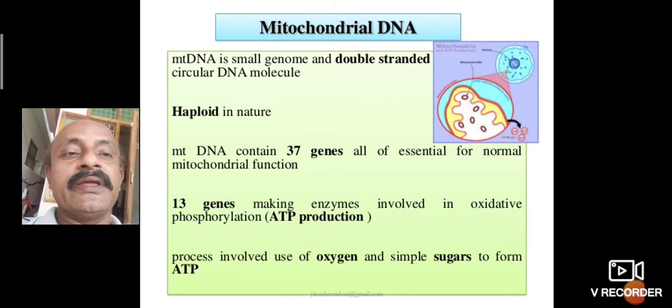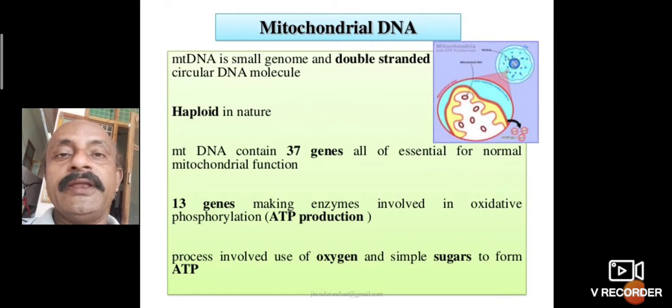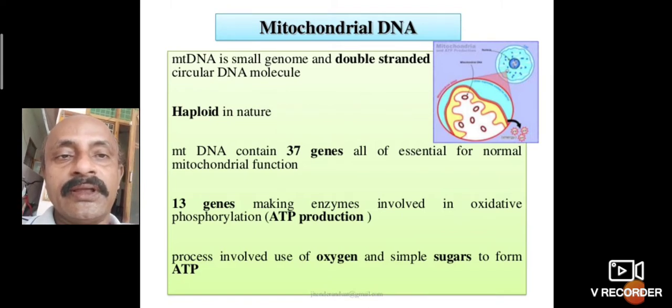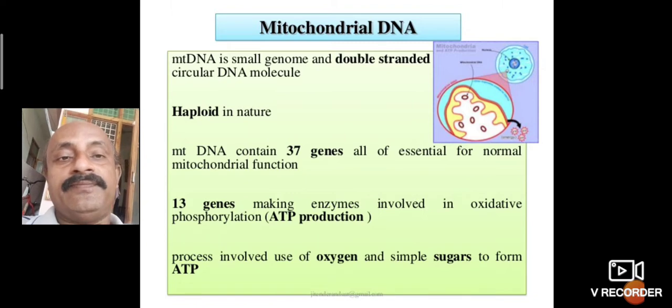13 genes make enzymes involved in oxidative phosphorylation. ATP synthesis depends on the mitochondrial DNA. Each mitochondrial DNA has 37 genes, and each gene is located in a specific part of the circular DNA.